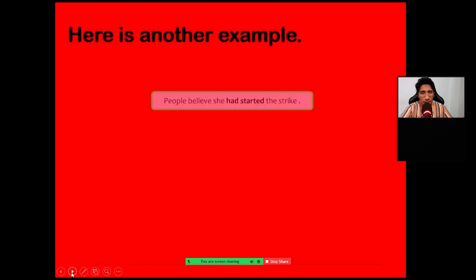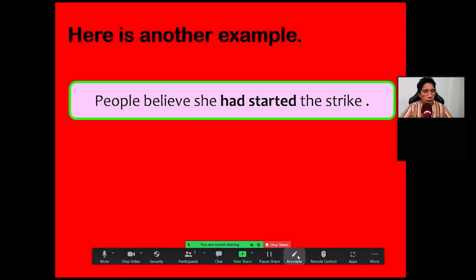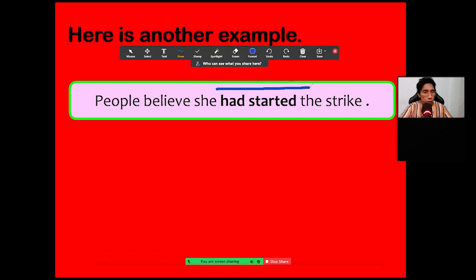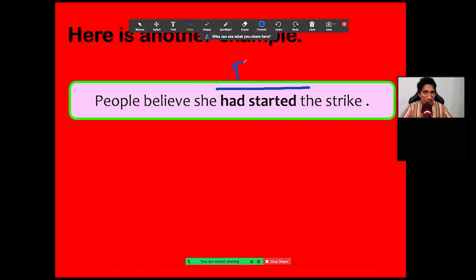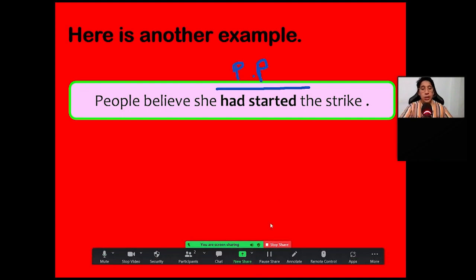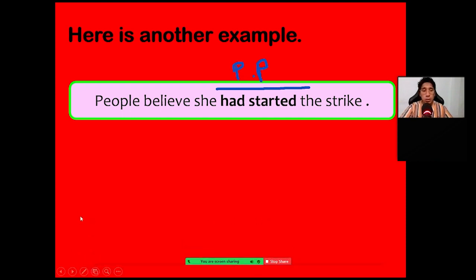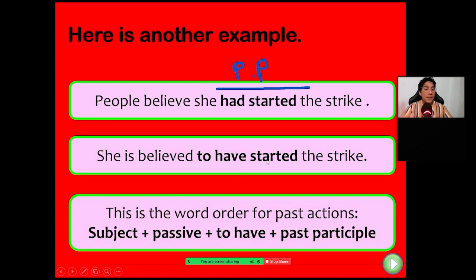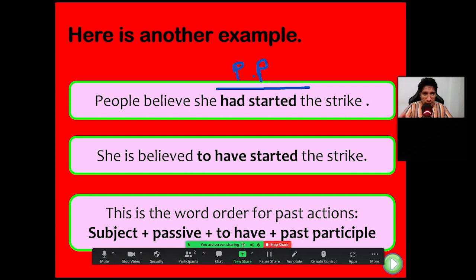Here is another example. This is for you, but now: people believe she had started the strike. This is in the past perfect. What do you think? She is believed to have started. "To have started" is the same in the past or in the past perfect. Okay? It is the same.